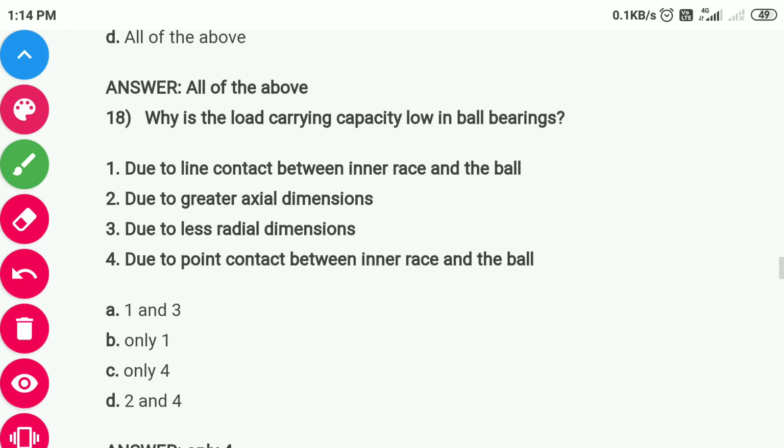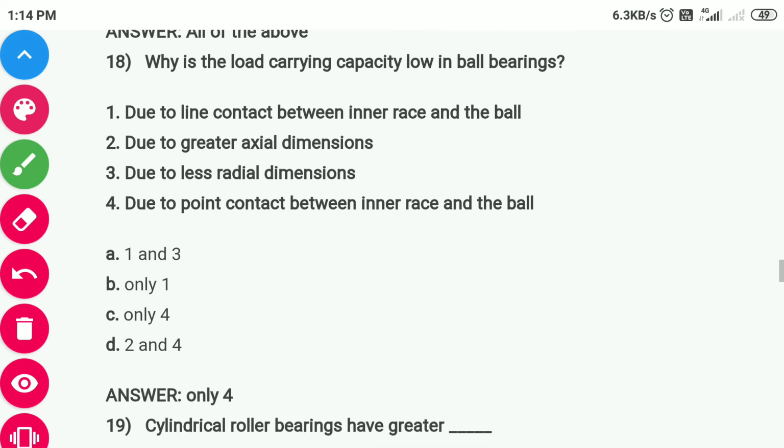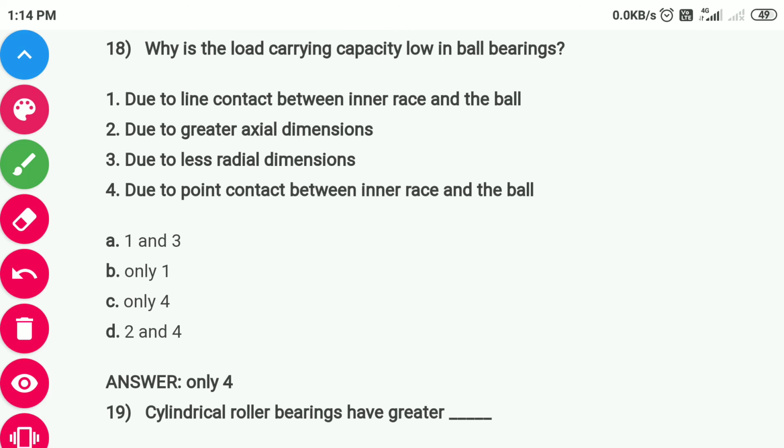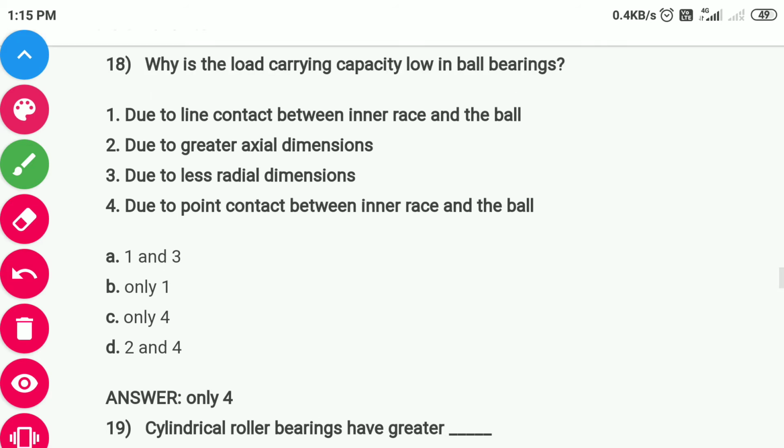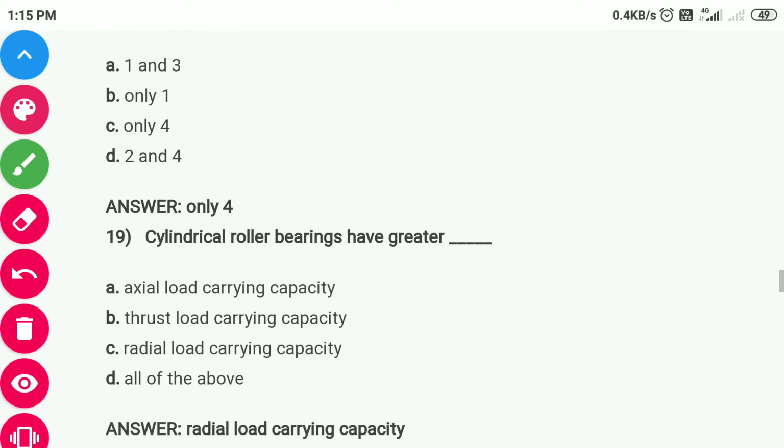Question number 18 is, why is the load carrying capacity low in ball bearings? So the correct answer is due to point contact between inner race and the ball. Due to point contact between inner race and the ball is the reason for low load carrying capacity of ball bearing.